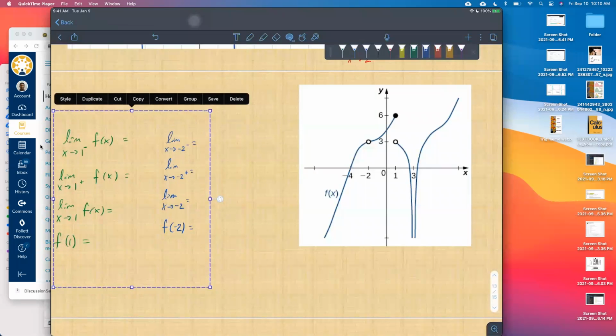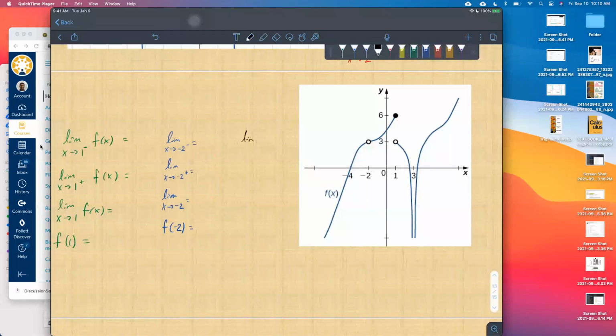And then while you're thinking about that, the limit as x approaches 3 from the left, from the right, from both sides, and f of 3. All right, let's get some answers.